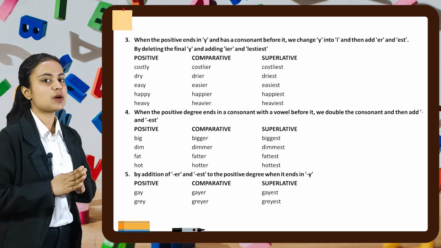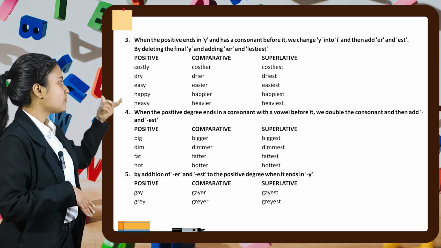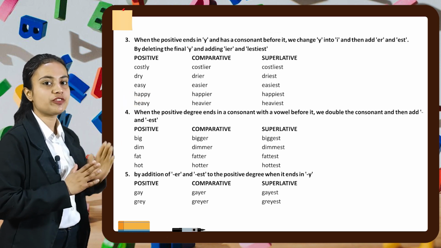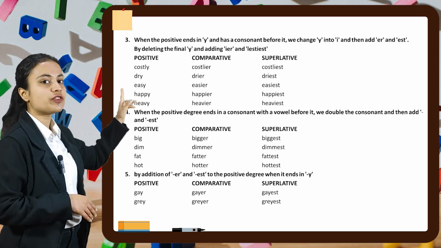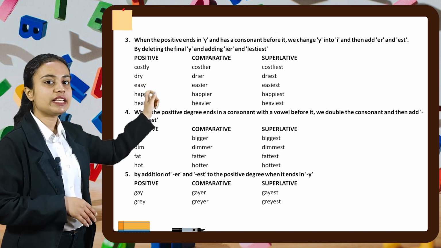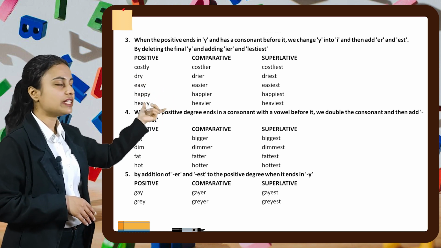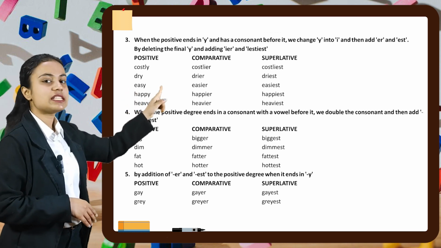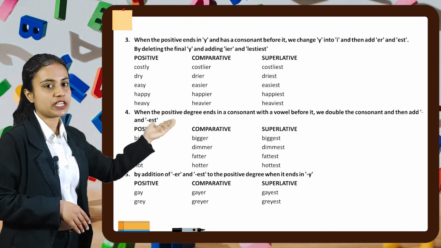Now let's see some words related to that. For example, if we have costly, it is ending with y with a consonant before that. So we will remove y and add ier instead of that. Then we will get a comparative adjective. And when we add iest at the end, we get a superlative adjective.